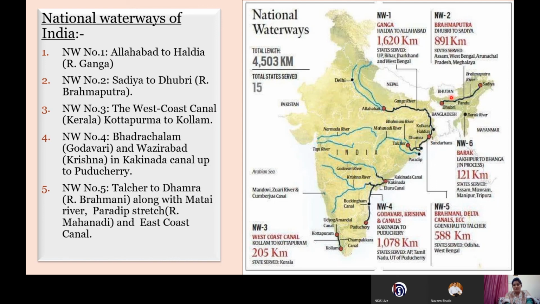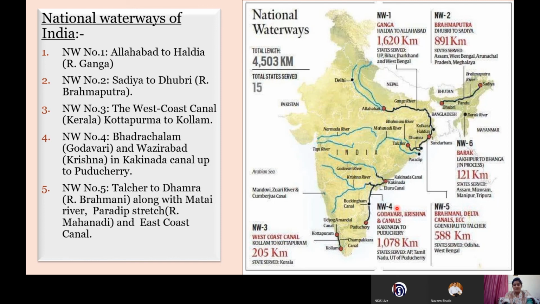It also carries a huge amount of water, with almost 891 kilometers, running only in the Assam state. If we see from Sadia to Dhubri, it is connected on the Brahmaputra river and connects the states of Assam, West Bengal, Arunachal Pradesh and Meghalaya. Then we have the national waterway number 3, which is on the west coast canal of Kerala. This is the Kerala region. It connects the main cities of Kollam to Kottapuram. Here we can see Kollam is connected to Kottapuram.